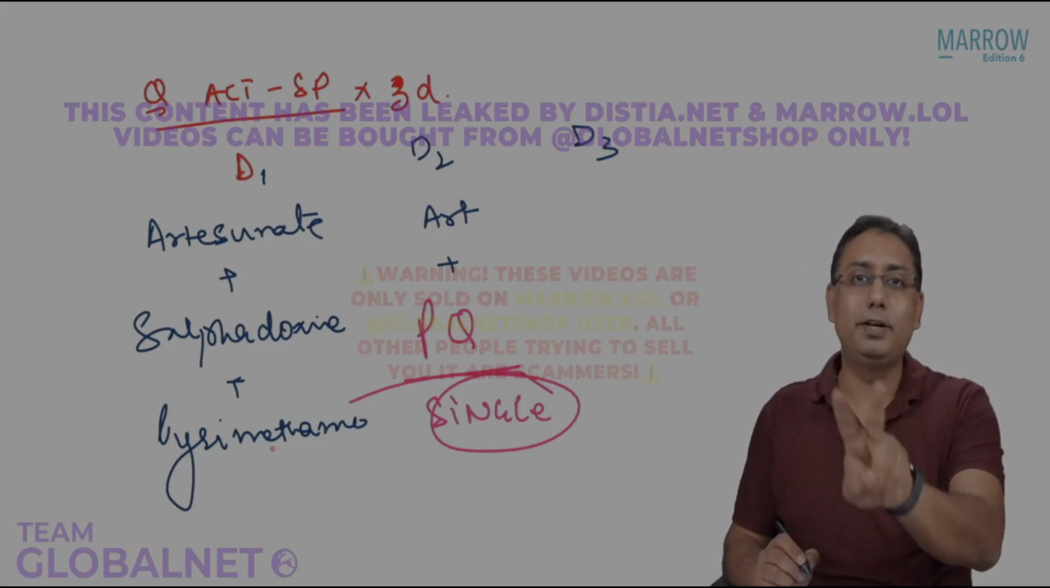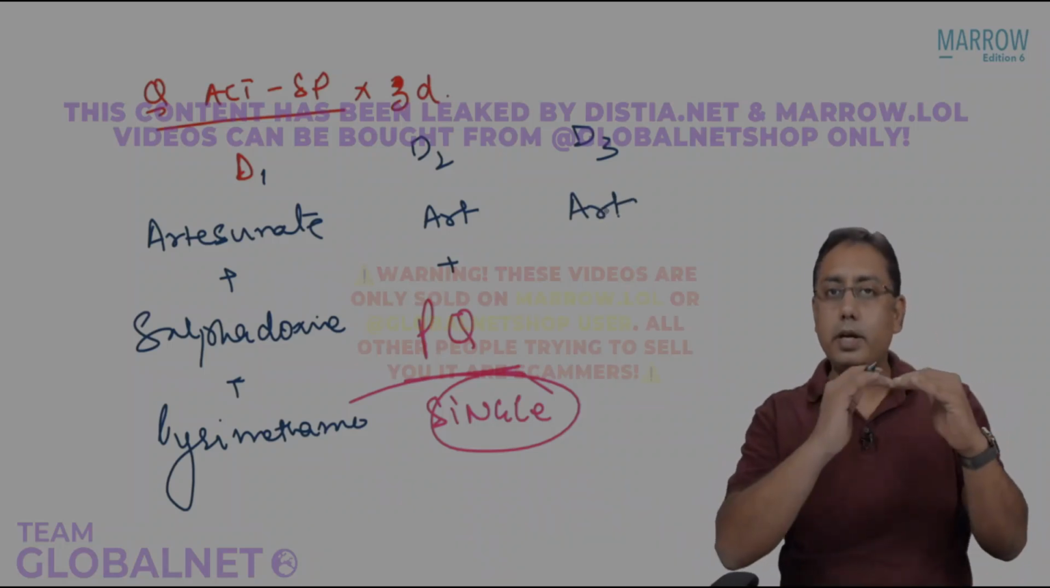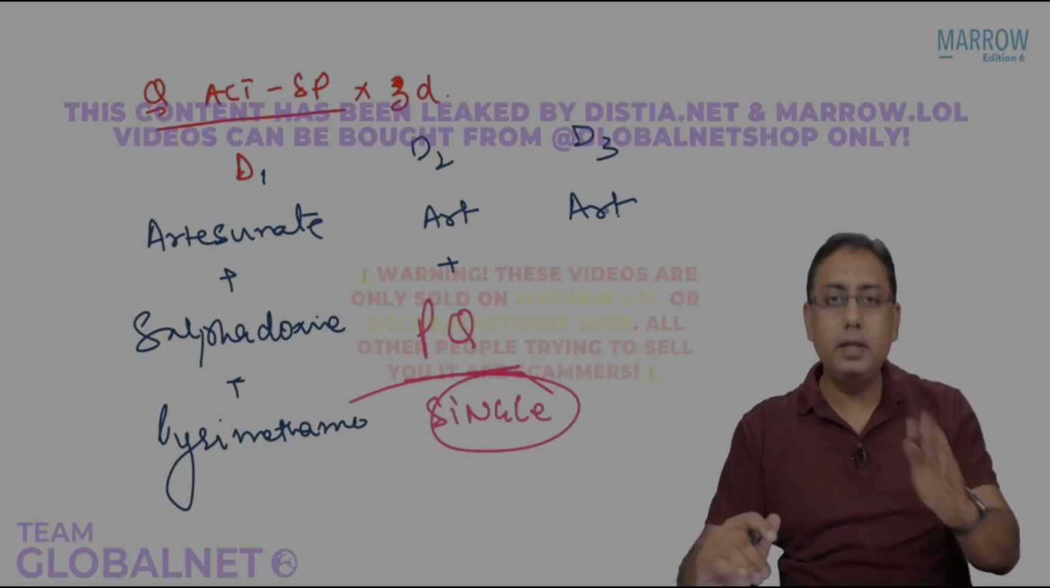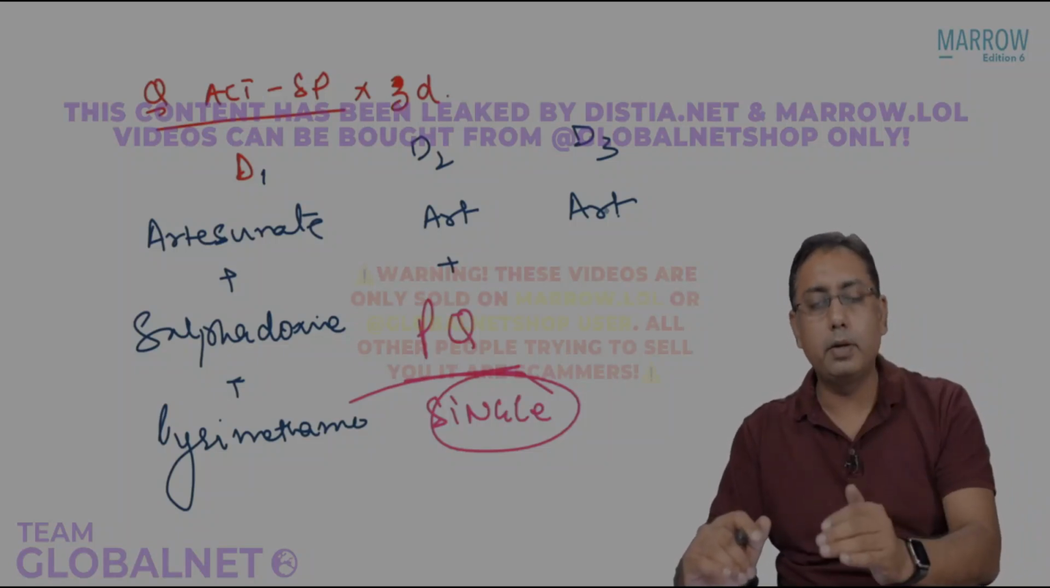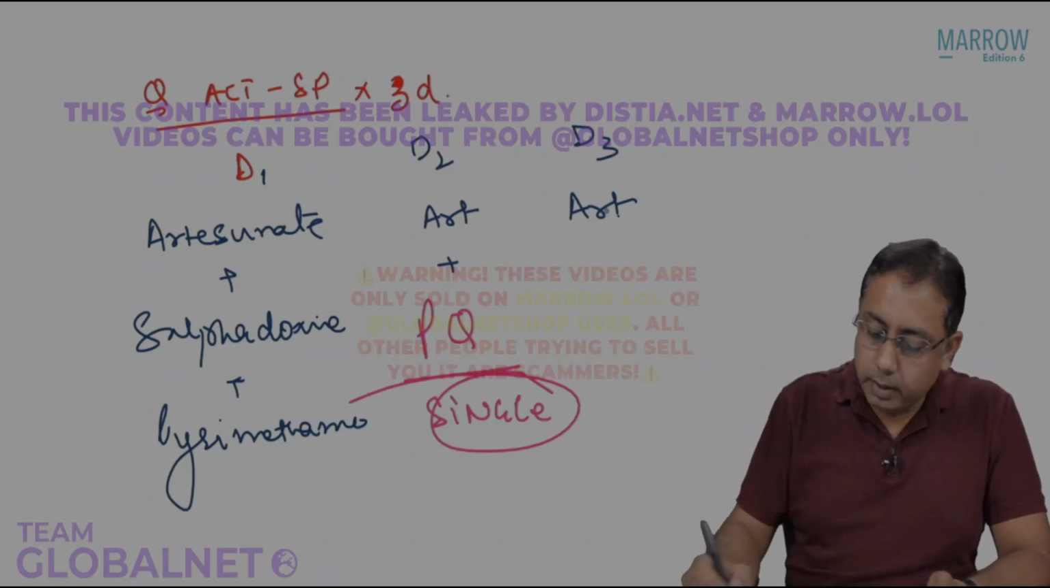When do we give it? On day 2. And on day 3, we are giving only artesunate. So day 1 gets artesunate, sulfadoxine, pyrimethamine. Day 2 gets artesunate and primaquine, and day 3 gets only artesunate. Next MCQ. Point number 5 is done.